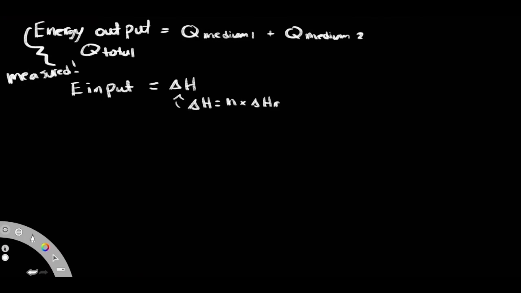Right? This here was the molar enthalpy, and then this here was the amount of mole, because this over here is our theoretical amount of energy content of the hydrocarbon stored.